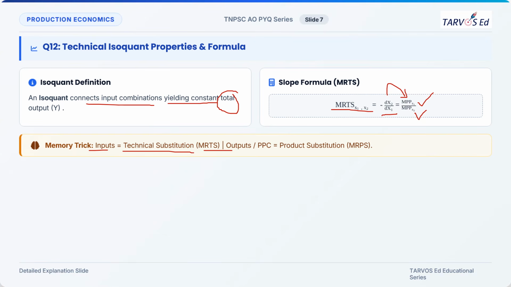For output, that is the production possibility curve, it is the marginal rate of product substitution. Okay, remember it. So here you will have change in Y2 divided by change in Y1. That is the only difference between MRTS and MRPS.